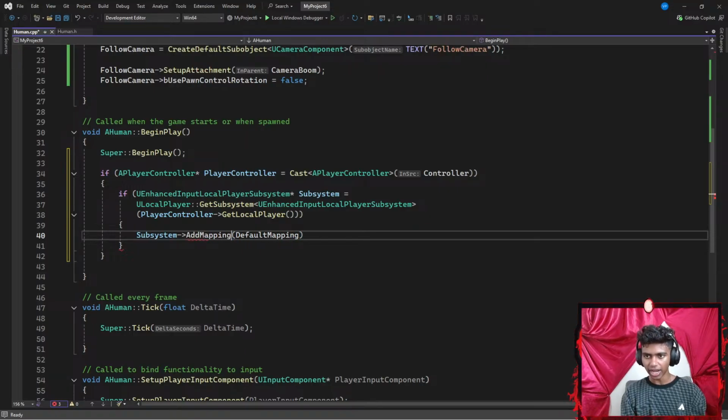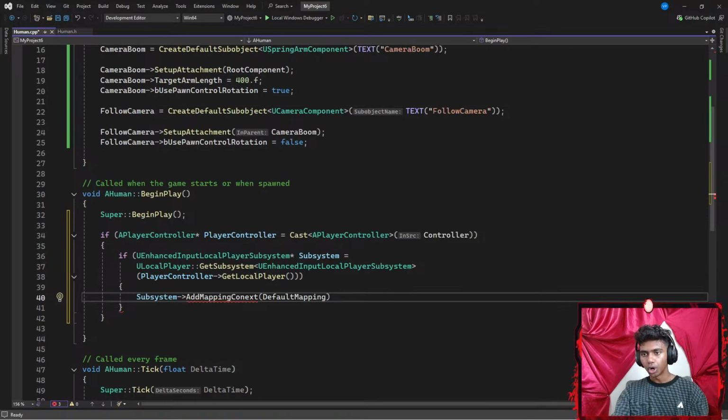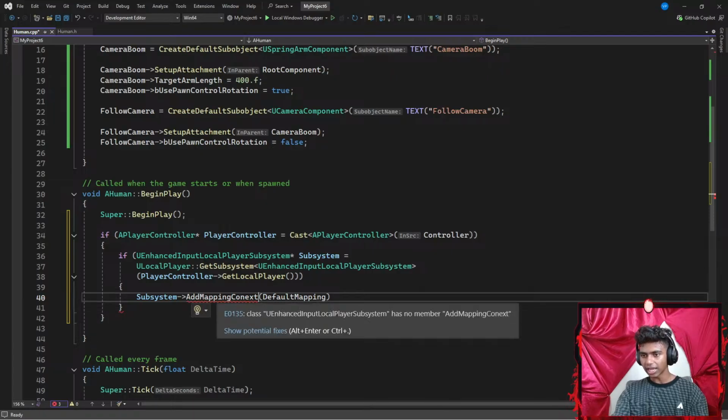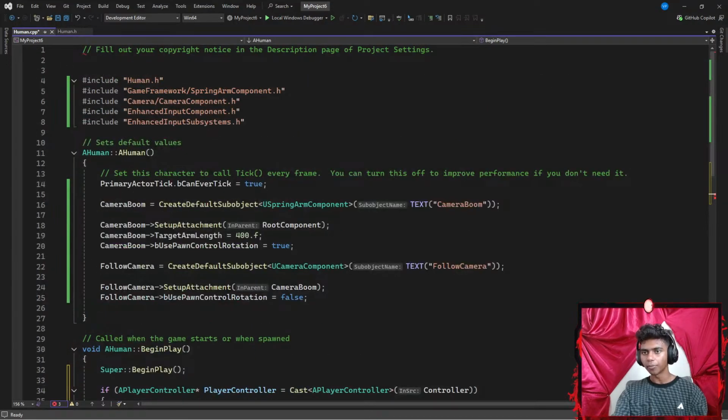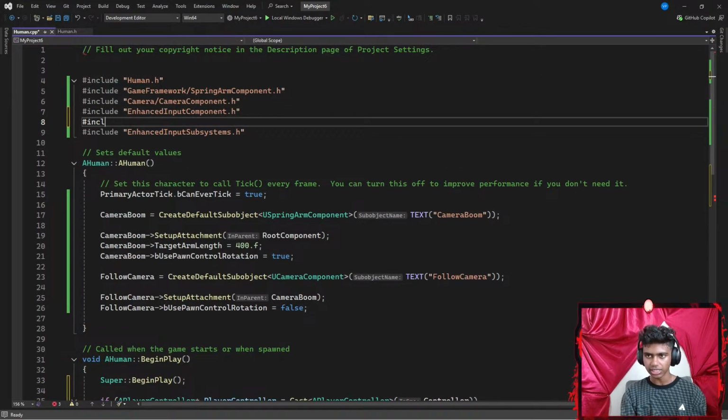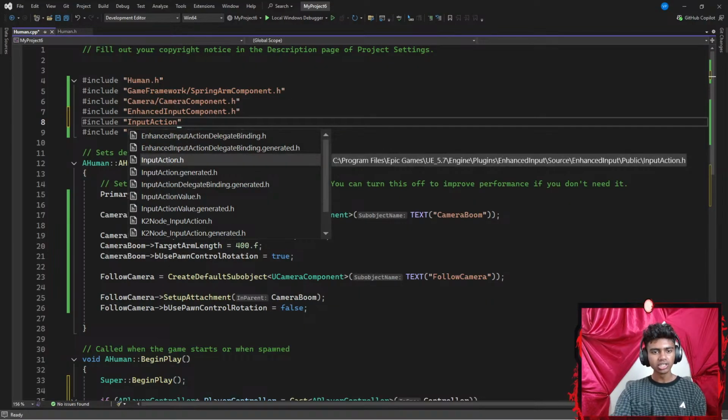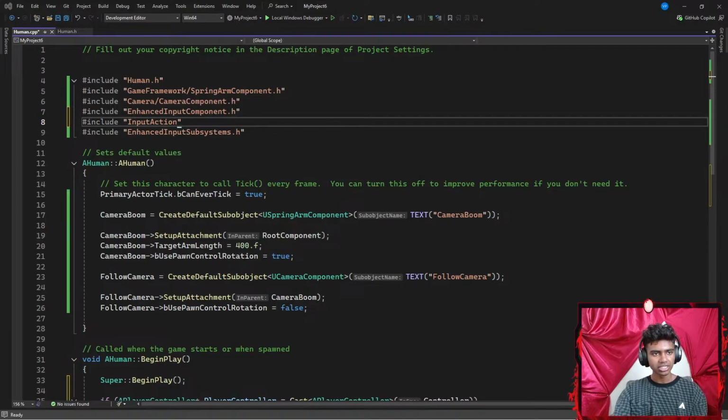And in case it's not actually spelled wrong, I might actually include my input actions. Let's go with something like context. There we go. Okay, it is wrong, probably because I can't get access to my function here. So I'm gonna go ahead and include something like input action. Let's go with include input action. There we go. Okay, was it actually called input action? Again, guys, I almost completely forgot where I was at because of all these background noises here.